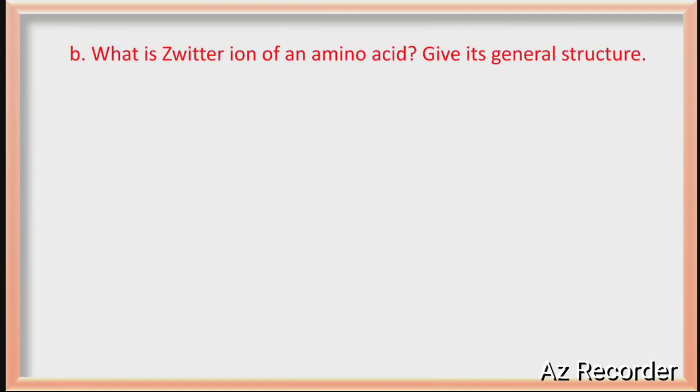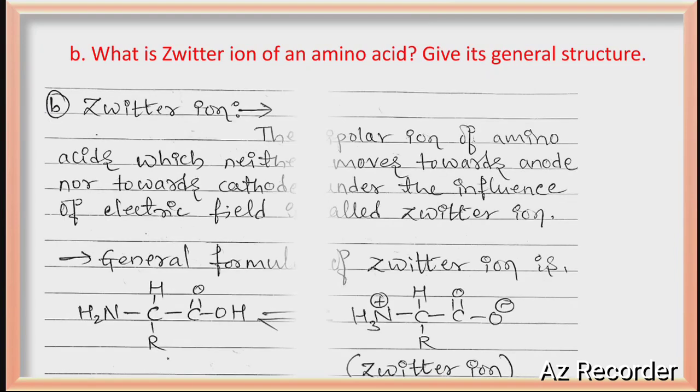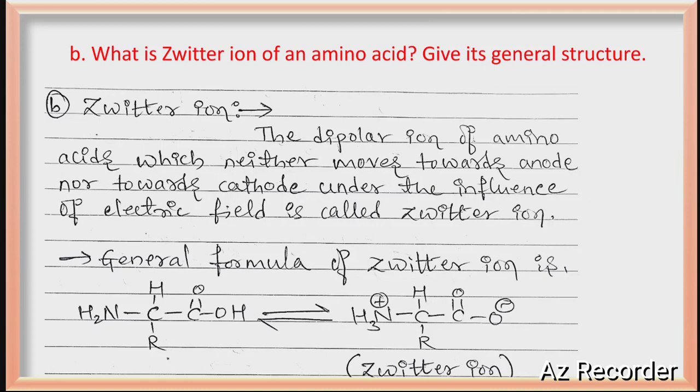What is a zwitterion of an amino acid? Give its general structure. The dipolar ion of an amino acid which neither moves towards the anode nor towards the cathode under the influence of an electric field is called a zwitterion. Generally, take an amino acid and transfer the proton from the OH group to the amine group; that is called a zwitterion.